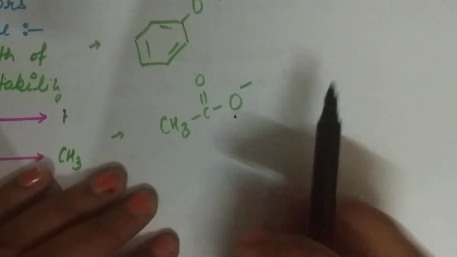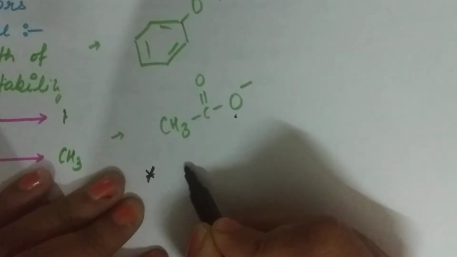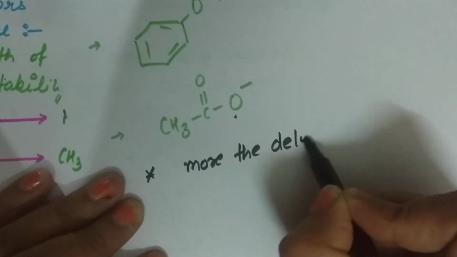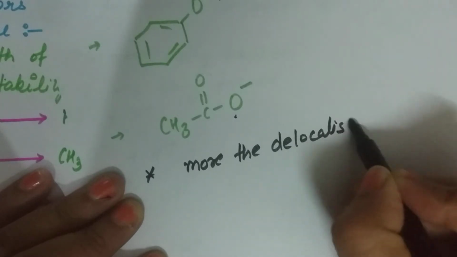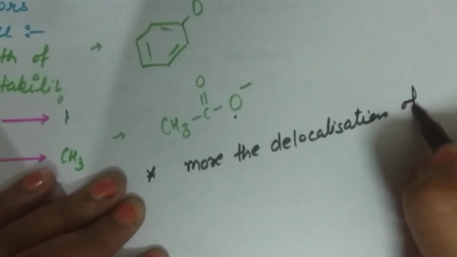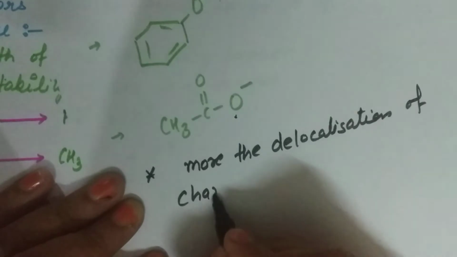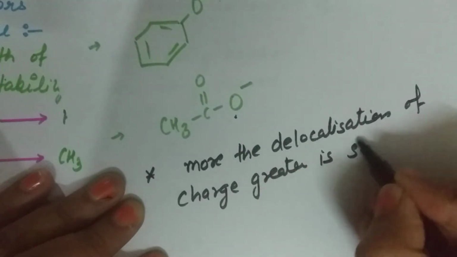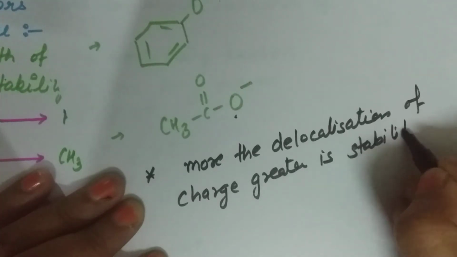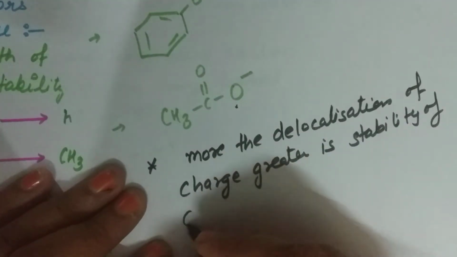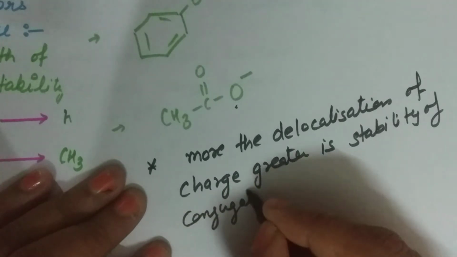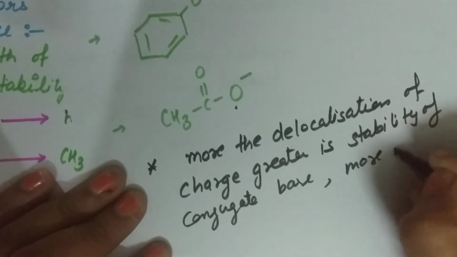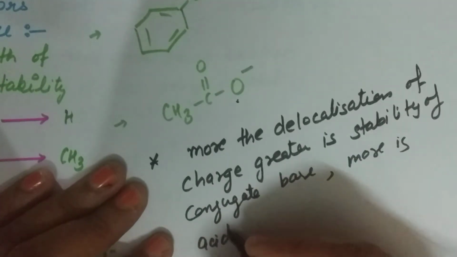So the point is: the more the delocalization of charge, the greater is the stability of the conjugate base, and hence the more is the acidic strength.